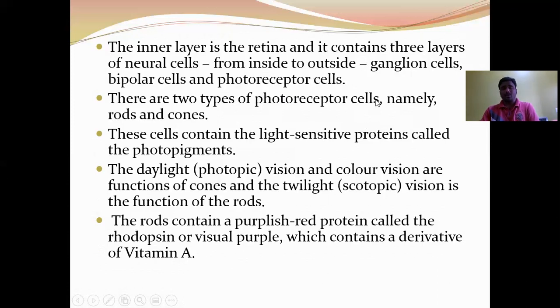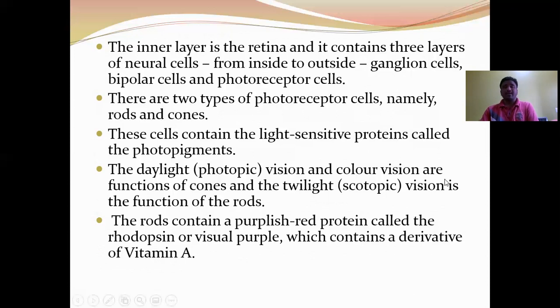There are two types of photoreceptor cells, namely rods and cones. The photoreceptor cells contain light sensitive proteins called photopigments. Rod cells contain rhodopsin and cone cells contain iodopsin.